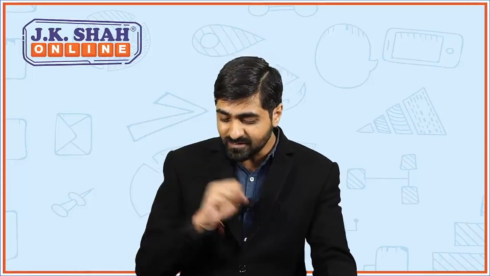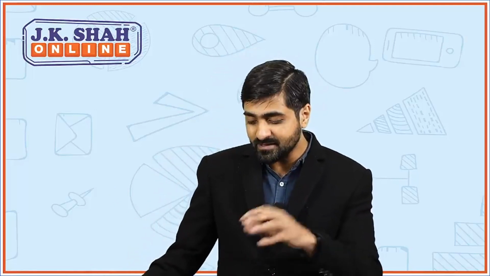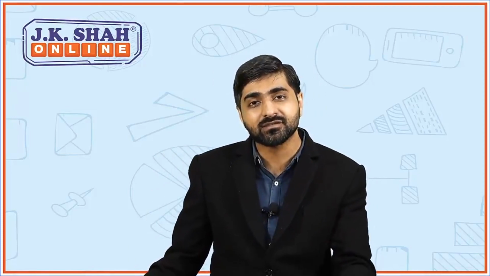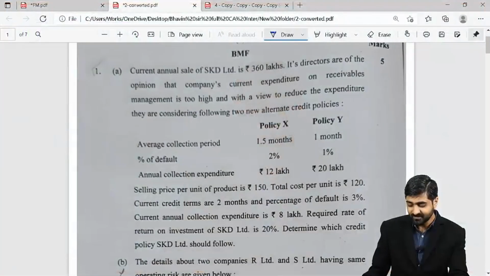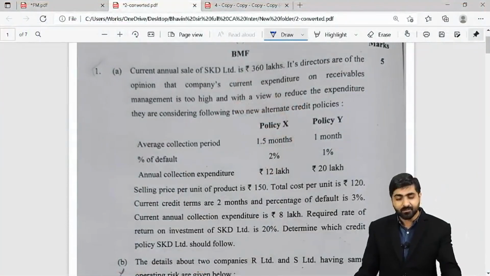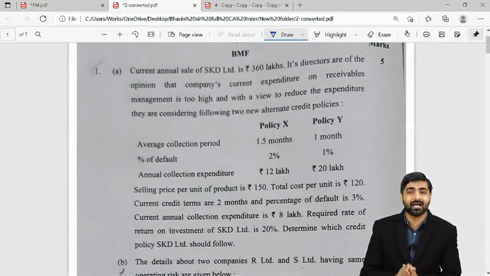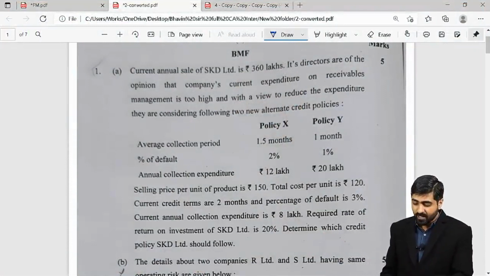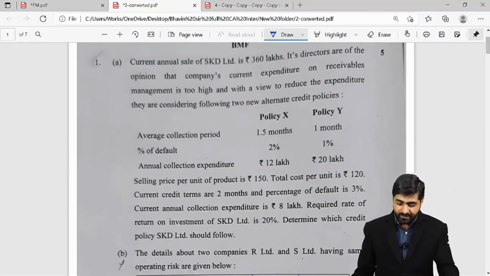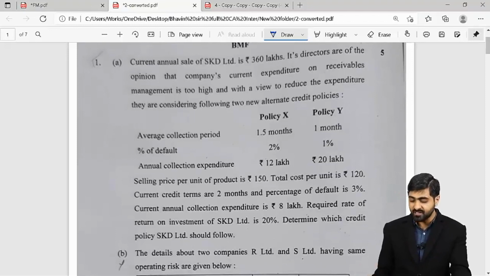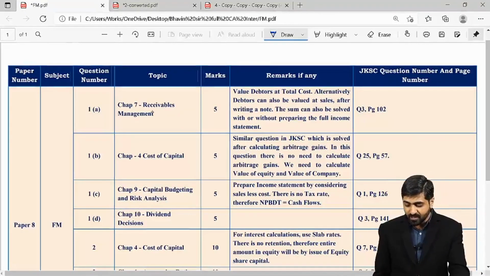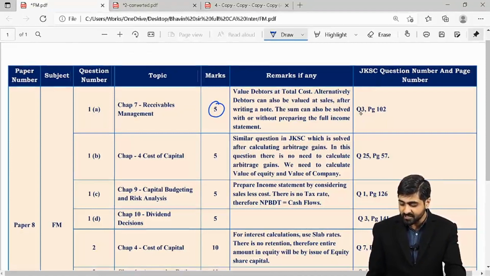Okay, so first let me show you some questions and the nexus with your JK Shah Classes textbook. As you can see, the paper pattern was standard as it is. You will see your question number 1 as your compulsory question, where question number 1A is a question on receivables management, and this particular question is for 5 marks, and you would find this in your JKSC question number 3, page number 102.